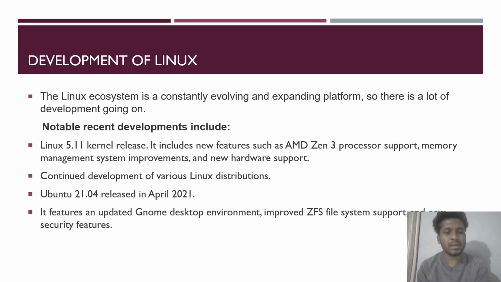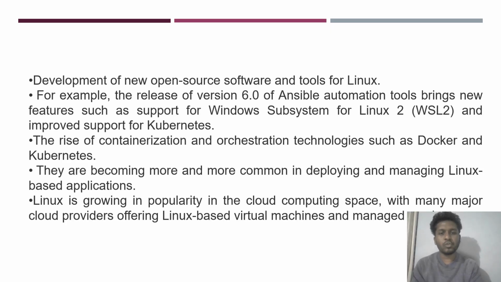Notable recent developments include the Linux 5.11 kernel release, continued development of various Linux distributions, and the Ubuntu 21.04 release in April 2021. There is also development of new open source software and tools for Linux. For example, the release of version 6.0 of automation tools brings new features such as support for Windows Subsystem for Linux 2, and improved support for Kubernetes.